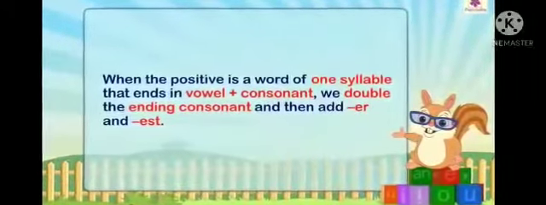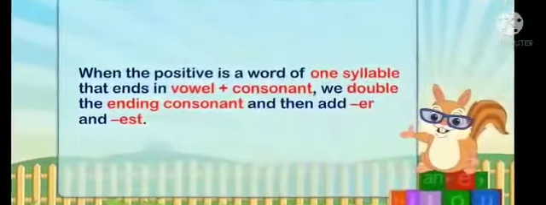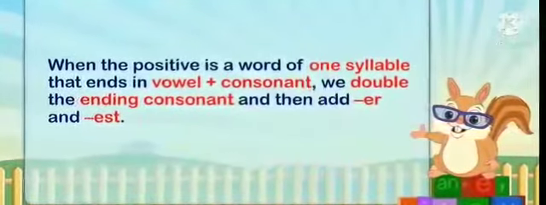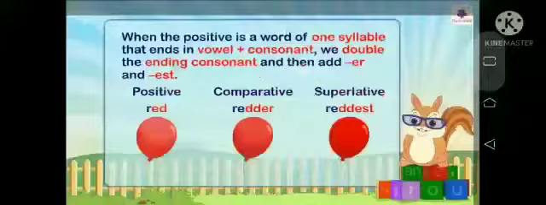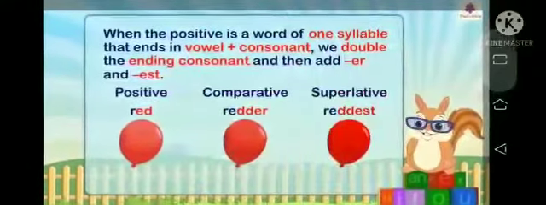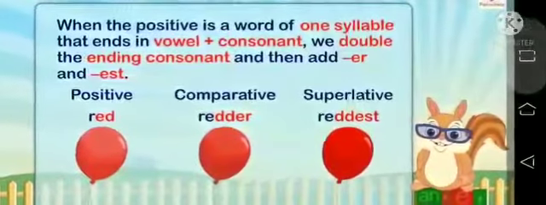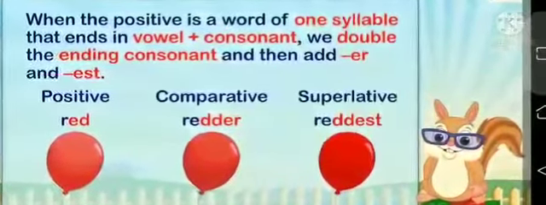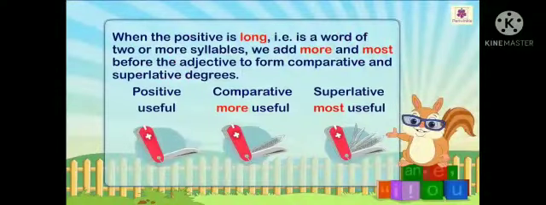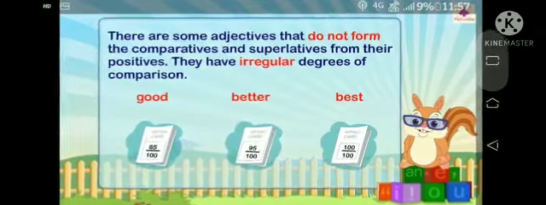Now when the positive is a word of one syllable that ends in vowel plus consonant, we double the ending consonant and then add er and est. Now look at the example: red, redder, reddest. Positive red, comparative redder, and superlative reddest. Now see the next one. When the positive is long, that is a word of two or more syllables, we add more and most before the adjective to form comparative and superlative degrees. Like example, positive useful, comparative more useful, and superlative most useful.